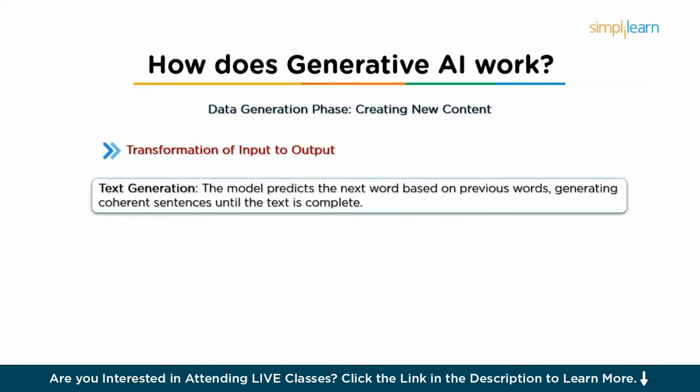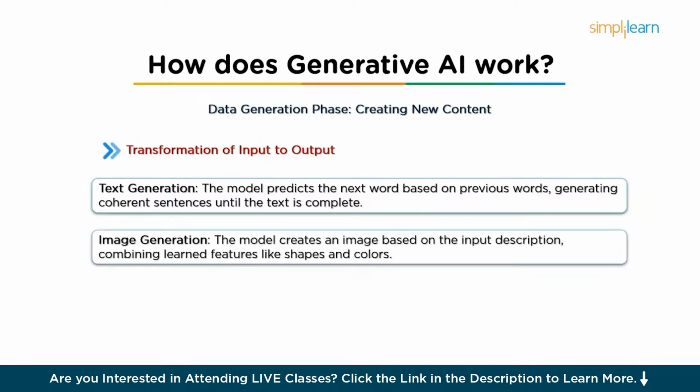For example, in text generation, the model processes the input sentence or prompt and generates subsequent words one after another. Based on probabilities it has learned, it predicts the next word in the sequence, considering the words before it. For example, we gave the input "once upon a time." The model might predict the next word could be "there," so "once upon a time, there was," leading to a coherent sentence. It would produce something like "once upon a time, there was a dragon." It continues this process until the text is complete.